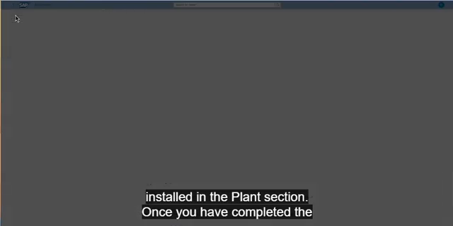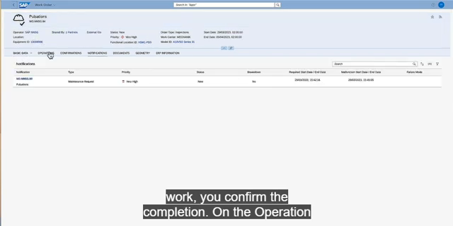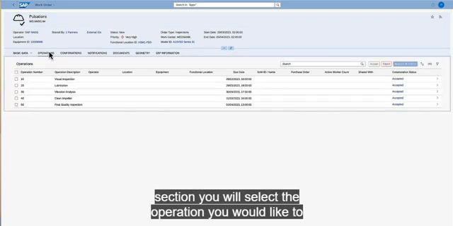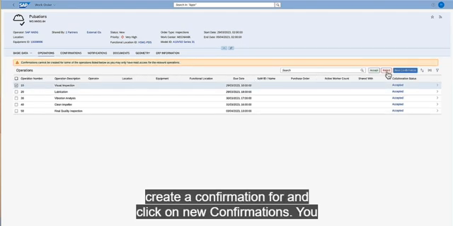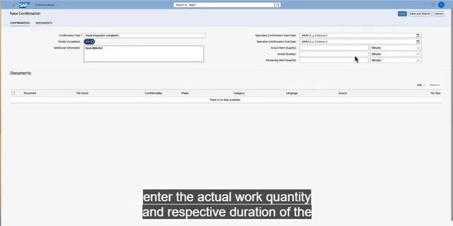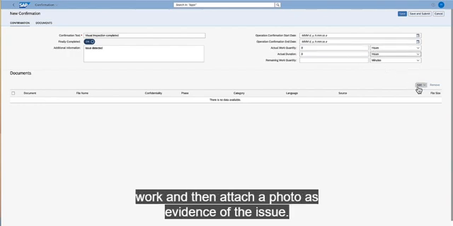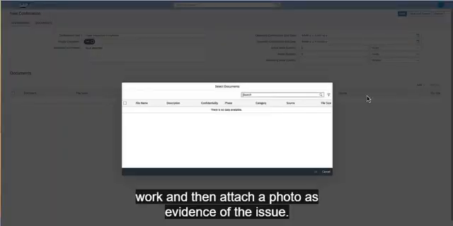Once you have completed the work, you confirm the completion in the operation section. You select the operation you would like to create a confirmation for and click on New Confirmations. You enter the actual work quantity and respective duration of the work, and then attach a photo as evidence of the issue.